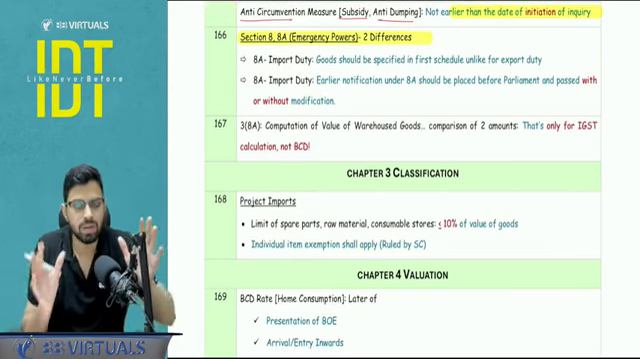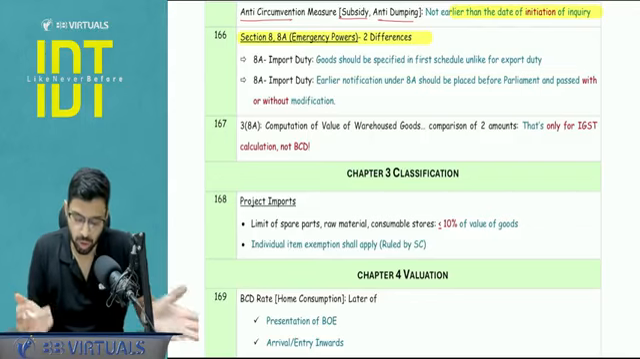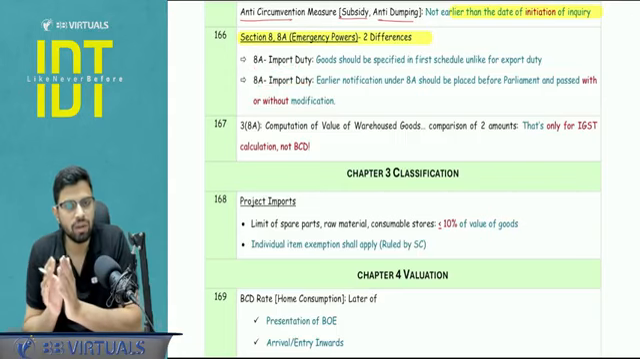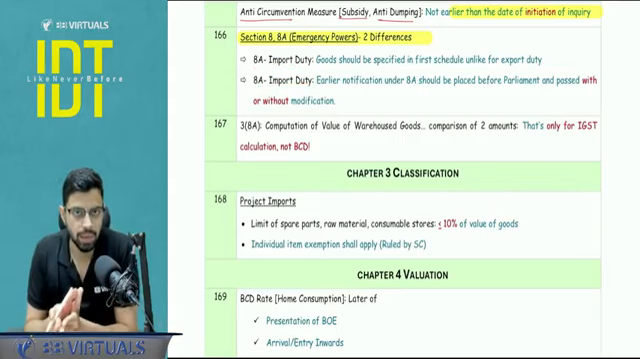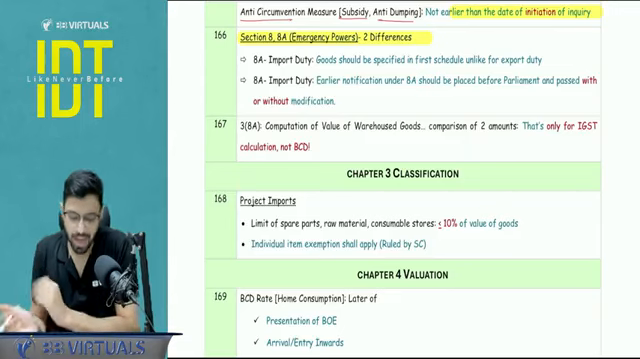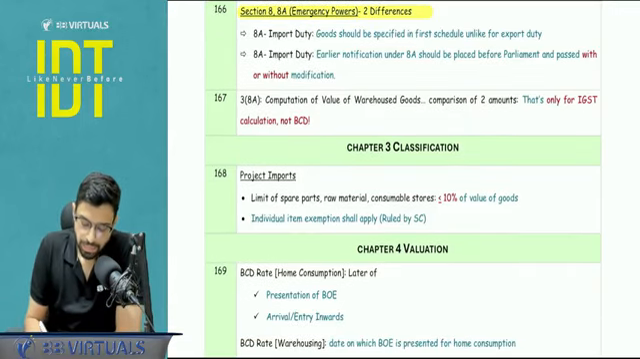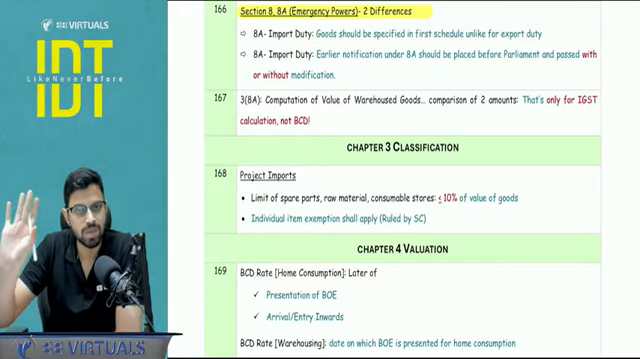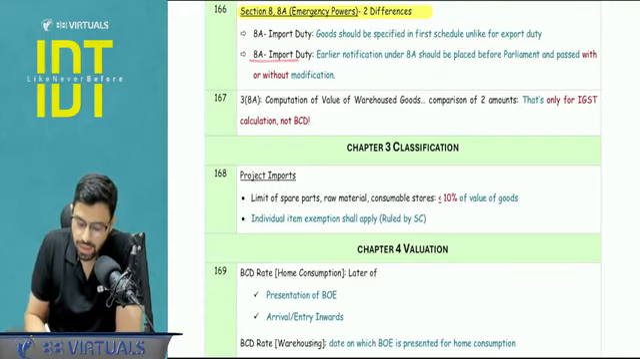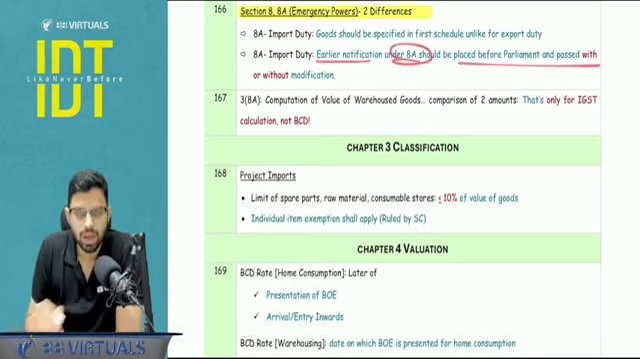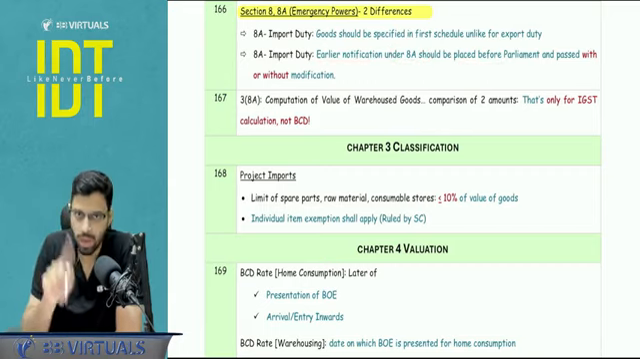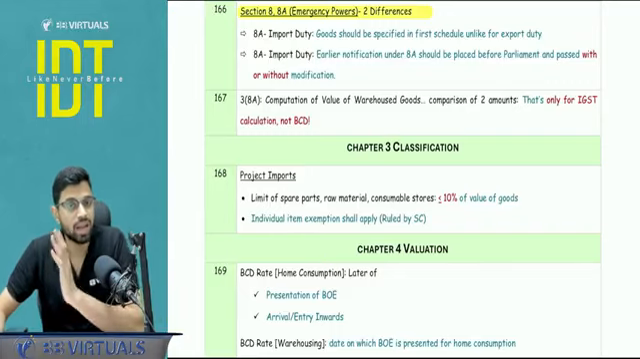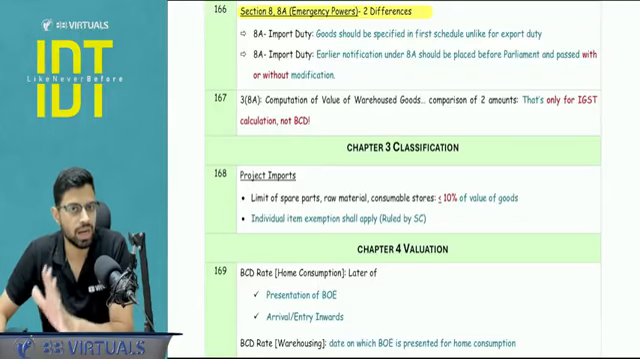Section number 8 and 8A deal with the emergency powers to impose or enhance the import duty and export duty, right? So basically export duty is 8 and 8A is import duty. So here there are two differences when we compare 8A with section number 8, with respect to import duty. First, the good should be specified in the first schedule. This is not mentioned for export duty. Export duty may or may not be specified in the second schedule. And in 8A, there is another condition attached, that earlier notification of 8A should be placed before the parliament and it should have been passed. With or without modification, I don't care, but it should have been passed. This condition does not exist when I see section number 8, that is export duty related imposition or enhancement.